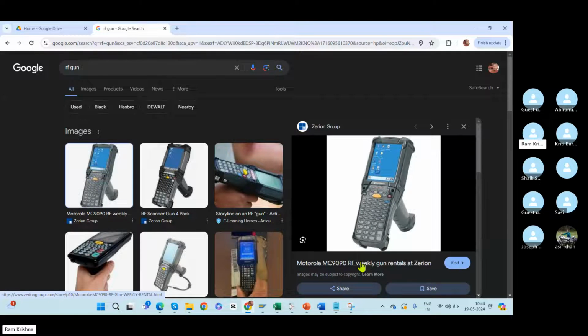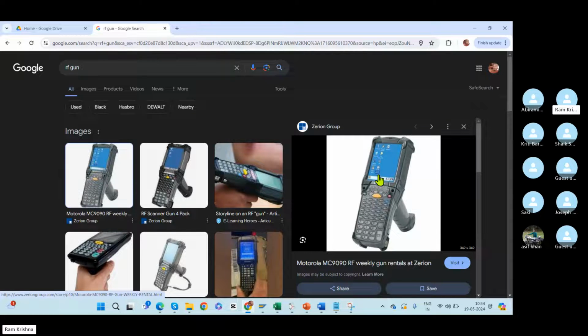And for the RF gun, there will be one button, like a gun trigger button. Whenever they trigger that button, automatically one scanner will be there, and it will scan the barcodes.